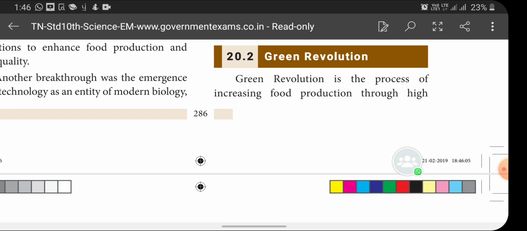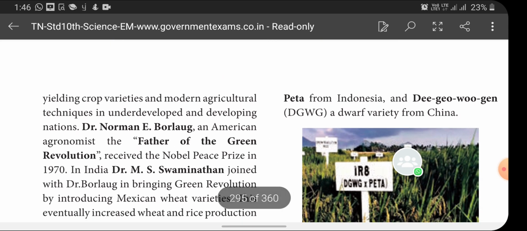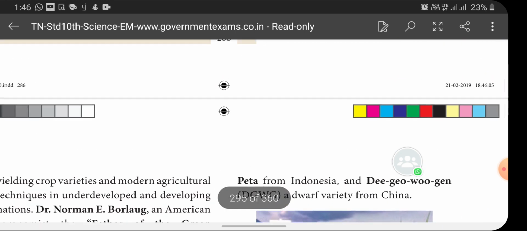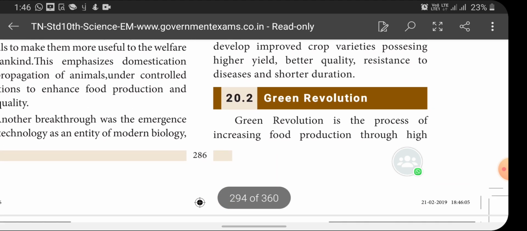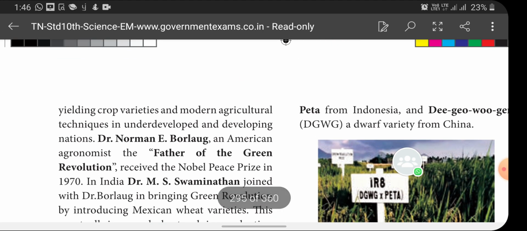Green revolution is the process of increasing food production through high yielding crop varieties and modern agricultural techniques in underdeveloped and developing nations. So what is green revolution? It is a 2-mark question. Green revolution is the process of increasing food production through high yielding crop varieties and modern agricultural techniques in underdeveloped and developing nations.